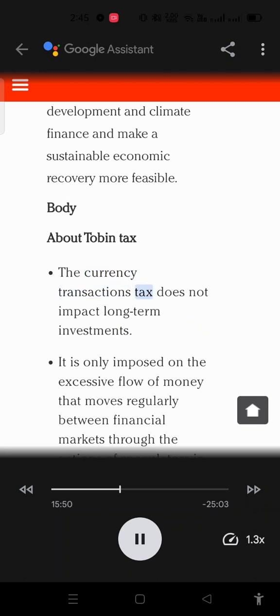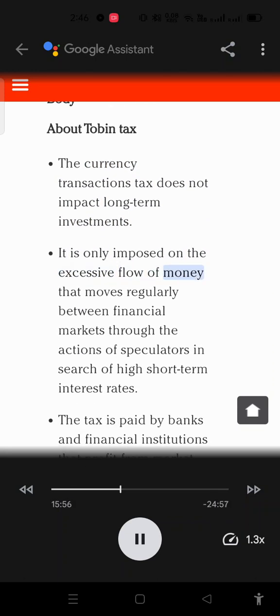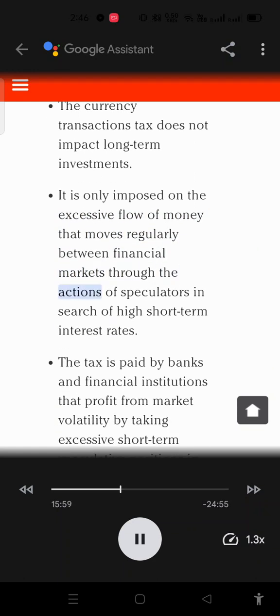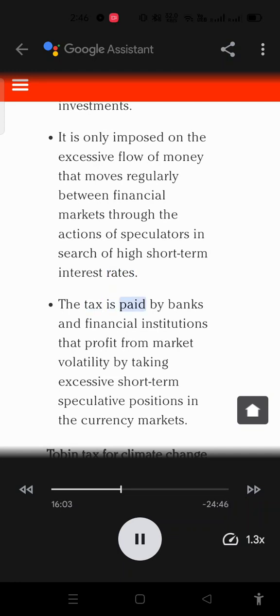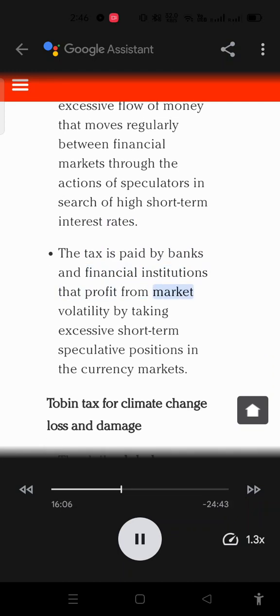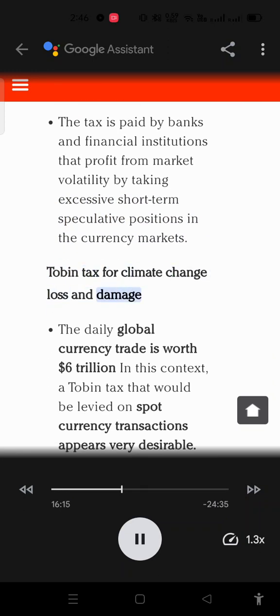The currency transactions tax does not impact long-term investments. It is only imposed on the excessive flow of money that moves regularly between financial markets through the actions of speculators in search of high short-term interest rates. The tax is paid by banks and financial institutions that profit from market volatility by taking excessive short-term speculative positions in the currency markets. Tobin tax for climate change loss and damage.